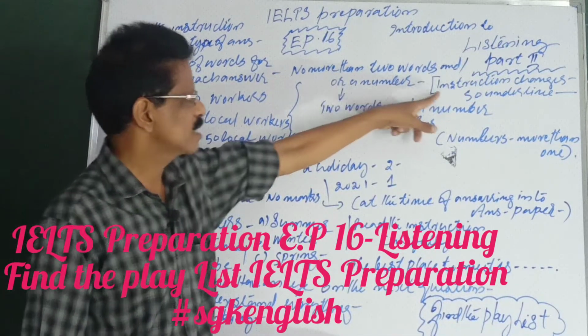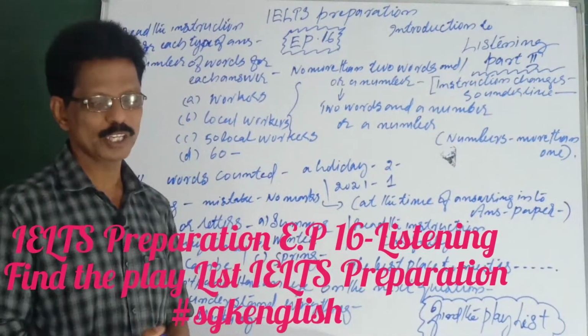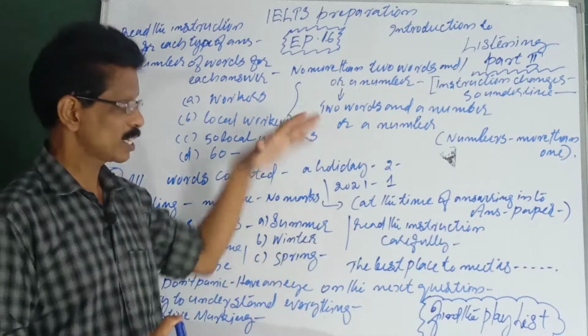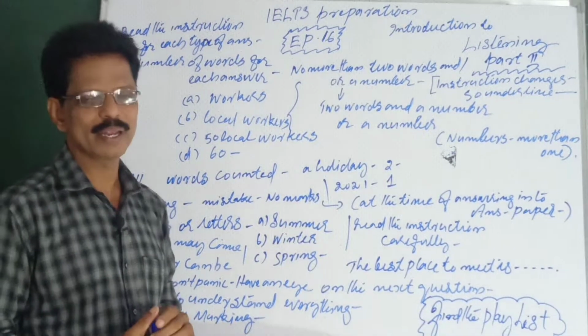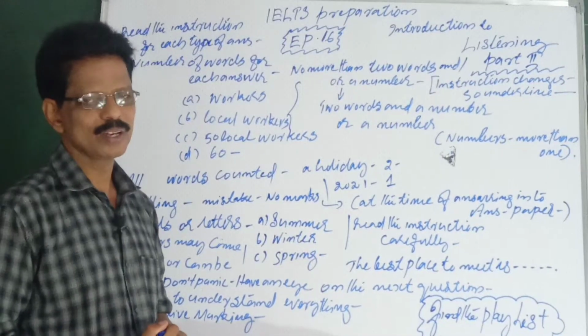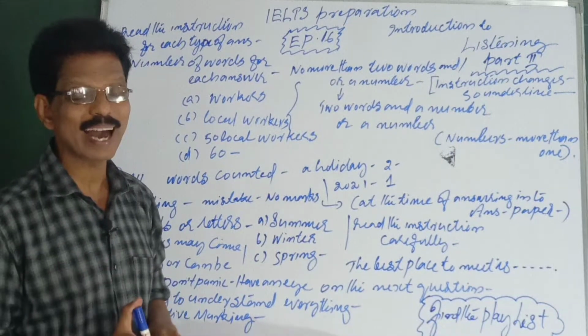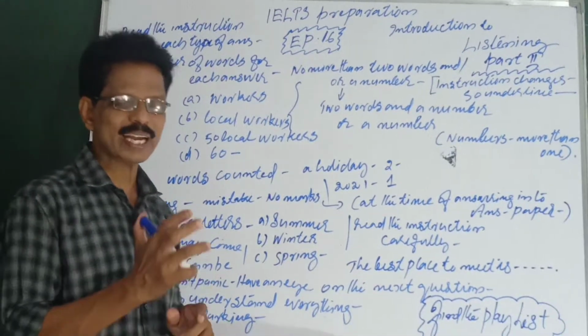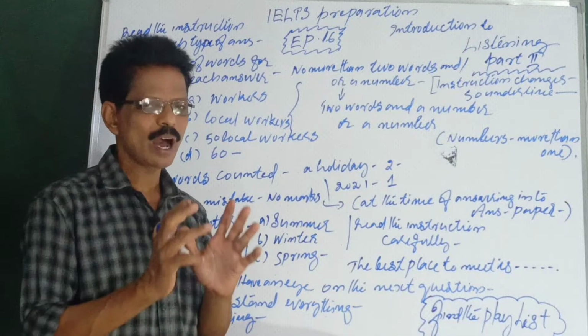The instruction changes after every set of questions. For example, questions 1 to 5 are one type, and 6 to 10 will be answered differently. So read the instruction carefully and find out how it is to be answered. Take care that you understand the instruction carefully.